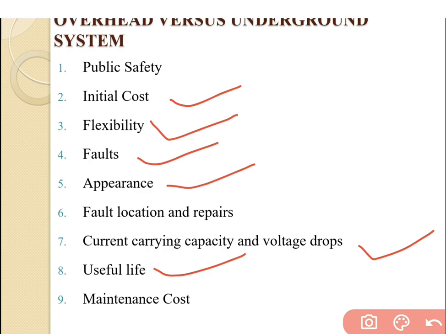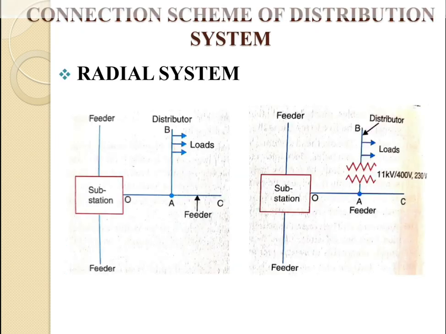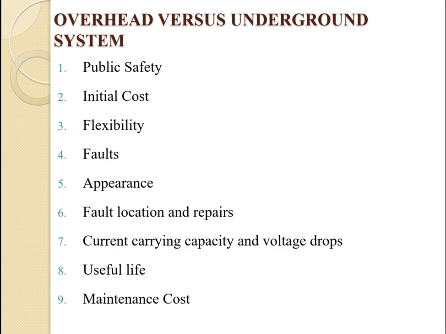Next is the useful life. The useful life of the overhead system is up to 25 years, whereas the useful life of the underground system may be up to 50 years. So we can say that the useful life of the underground system is much higher than the overhead system. And the last one is maintenance cost. The maintenance cost of the underground system is much lower than the overhead system, because all the equipment and cables are located under the ground. So this is regarding the overhead versus underground system.